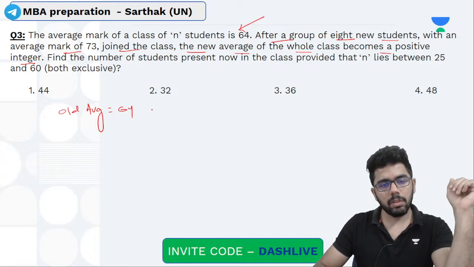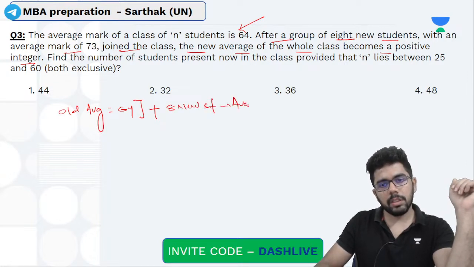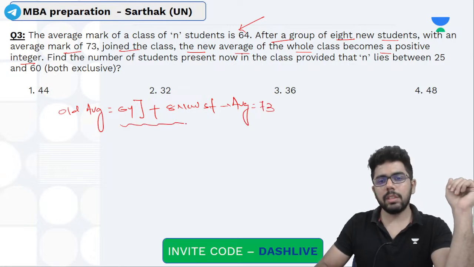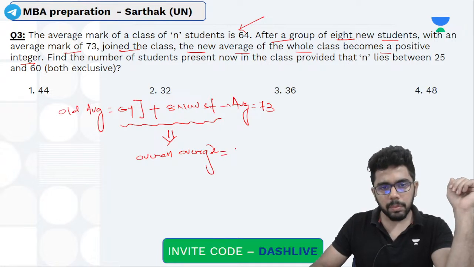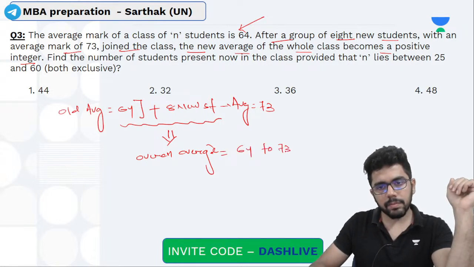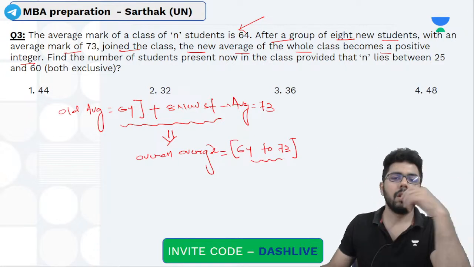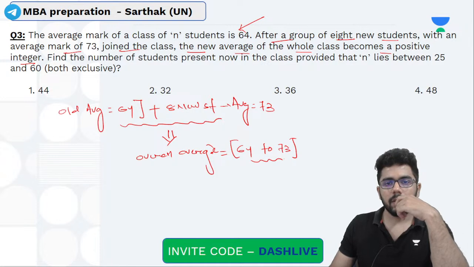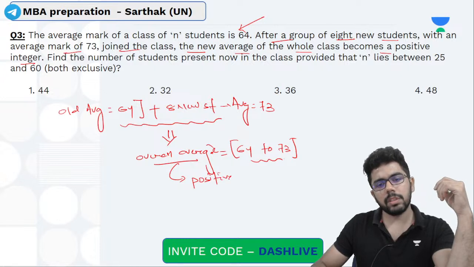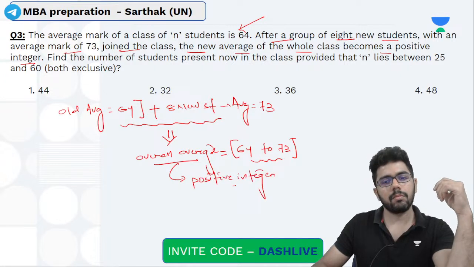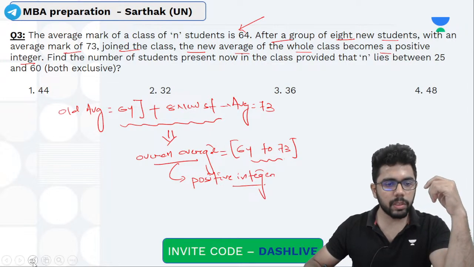It was 64. To this I am adding people. The 8 new students have an average of 73. When we read this question, from this I can conclude the overall average will be somewhere between 64 and 73. It has to be between this. And this overall average is also given in the question as a positive integer, meaning whole number or positive integer. So we don't know how many students are there in the class here.